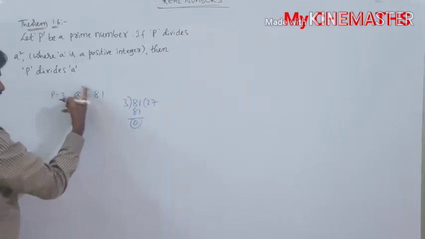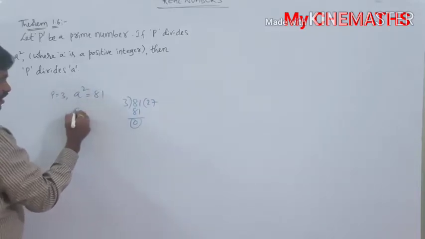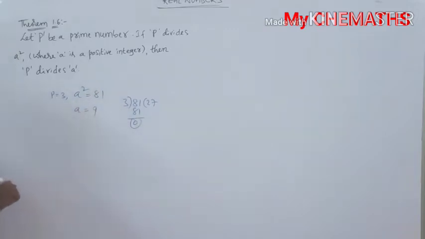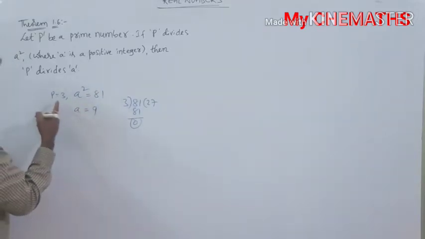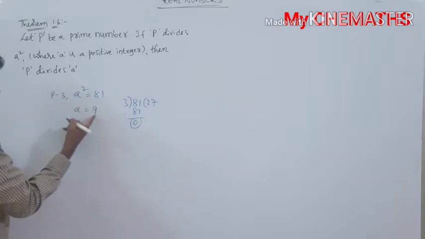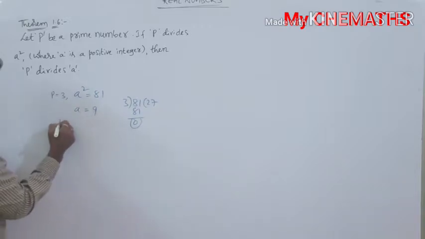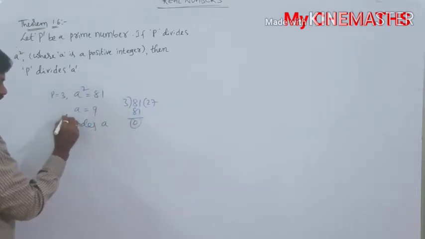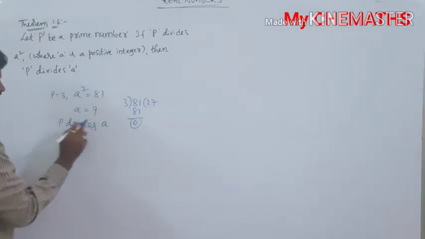Then if a square is equal to 81, what about the a value? Square root of 81 is 9. Now, does 3 divide 9? Yes. Since 3 divides 9, p divides a.